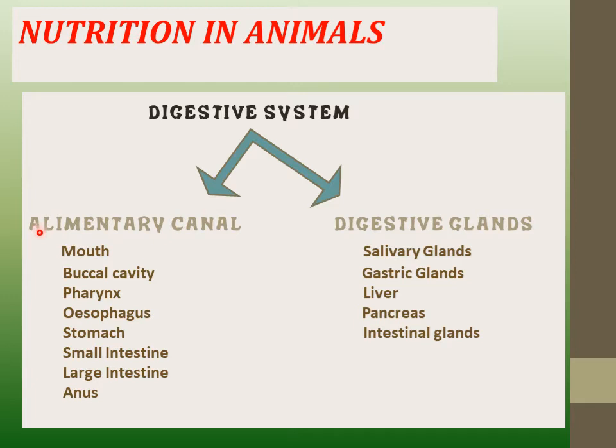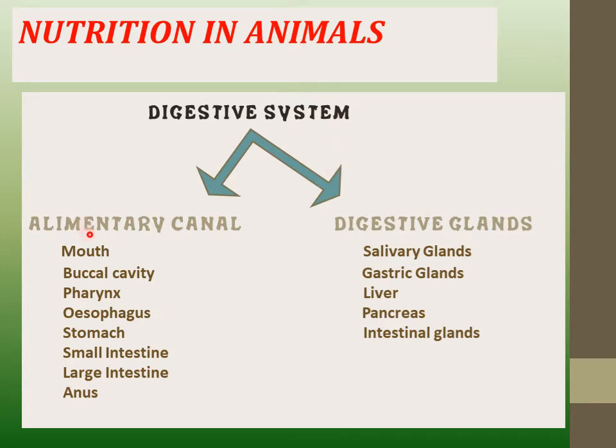Starting from mouth up to anus, all the parts are included in the alimentary canal, whereas there are certain glands also which are responsible for this digestion process. So this whole alimentary canal and digestive glands are combinedly known as the digestive system.